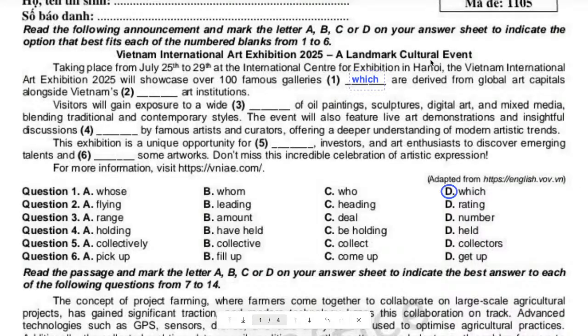So this cultural event is taking place from July 25th to 29th at the International Center for Exhibition in Hanoi. The Vietnam International Art Exhibition 2025 will showcase over 100 famous galleries which are derived from global art capitals alongside Vietnam something. So the answer here is which, right? And we don't use whose, whom, who, and now why is that? Why do we need to use which?